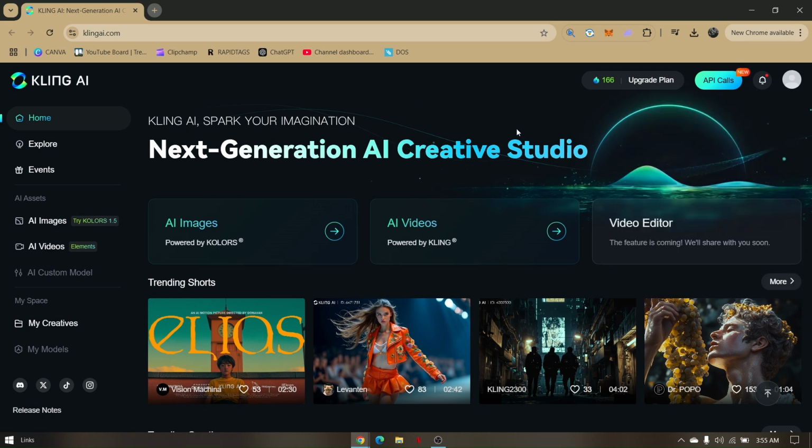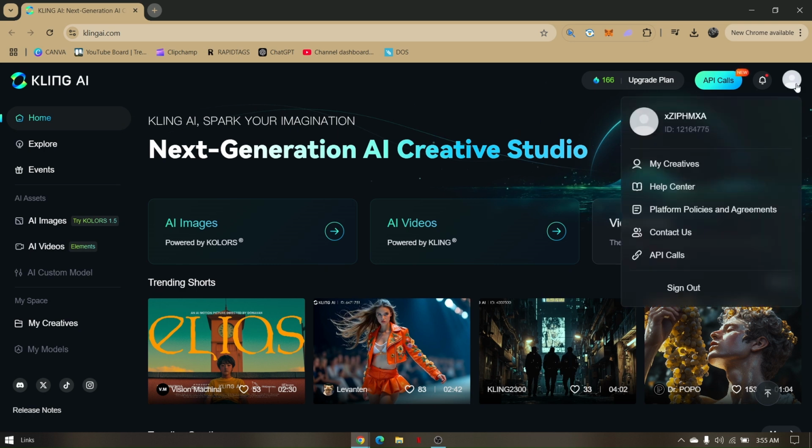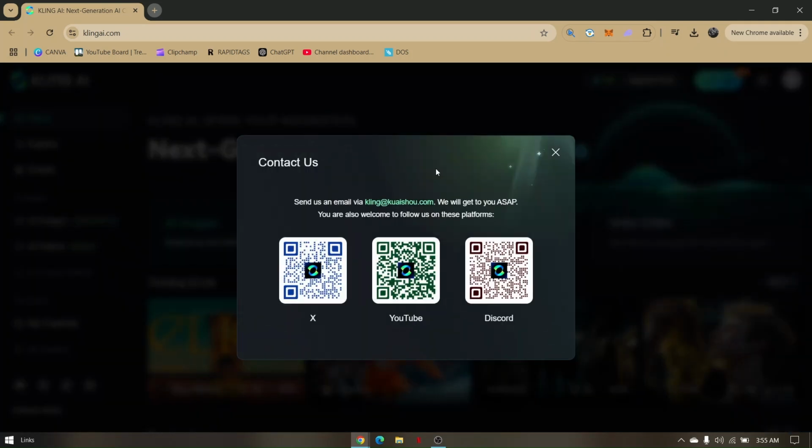First thing that you do is log into the account that you'd like to delete, and this is the only thing that you can do. Now hover your mouse over your current account and then go to Contact Us. The only way you can delete your account is to send a request via this specific email address that they have provided here.